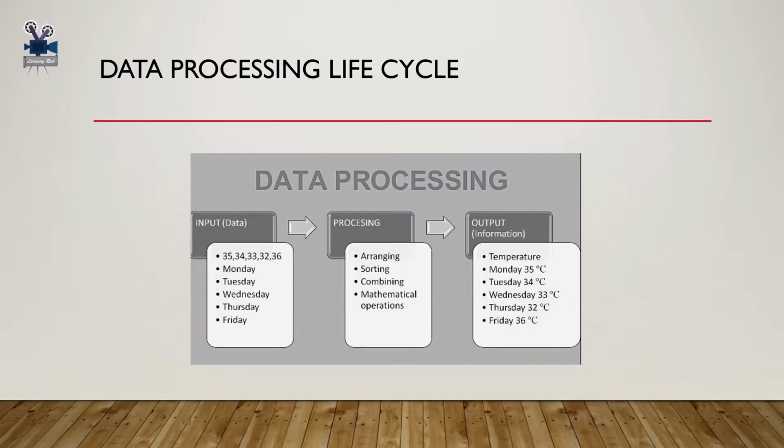Now let's talk about the data processing lifecycle, right? The data processing lifecycle is a set of operations used to transform data into useful information. The intent of this processing is to create actionable information that can be used to enhance a business.